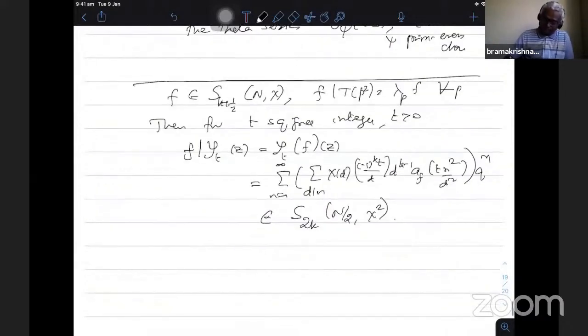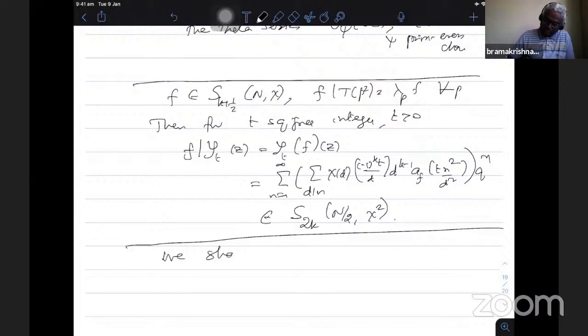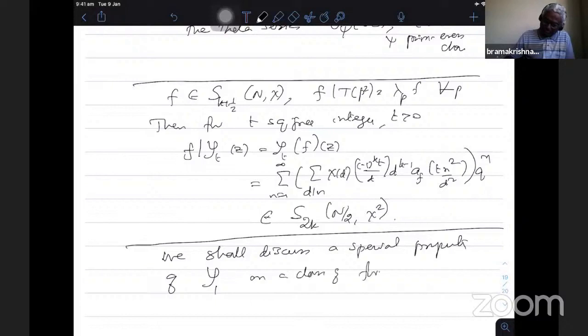In one of the classes we'll discuss a special property of the Shimura map with t equal to 1 on a class of forms. Very interesting, and the proof is not at all difficult.